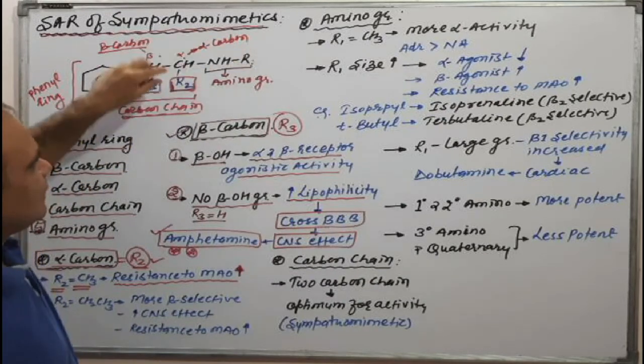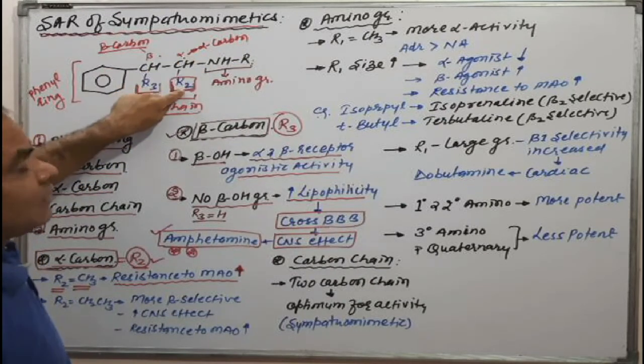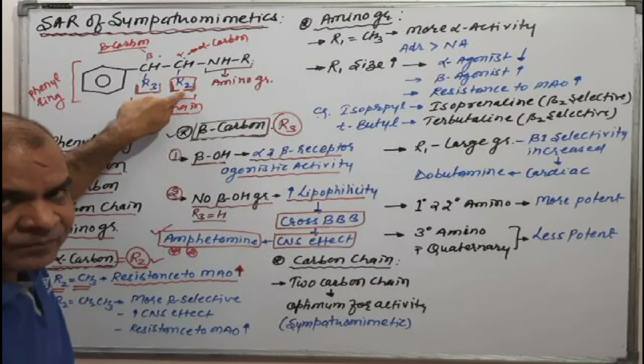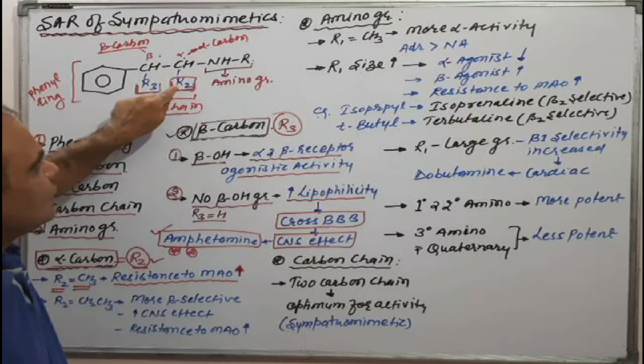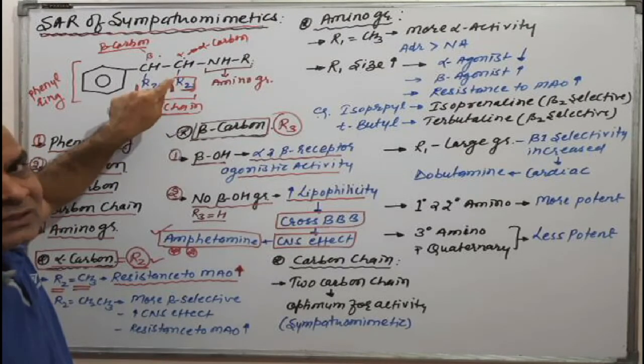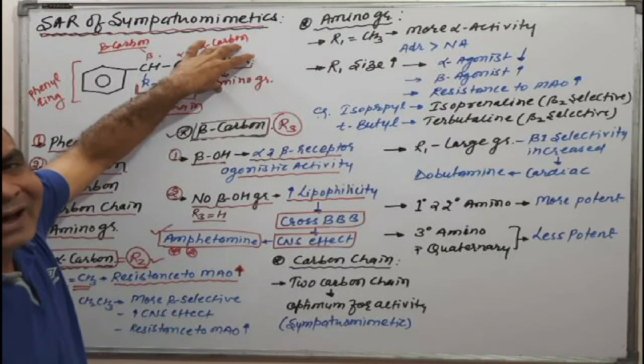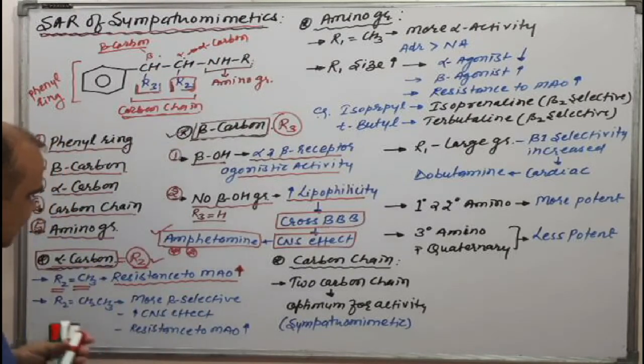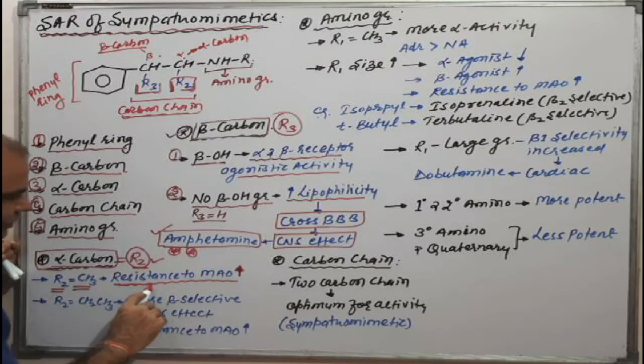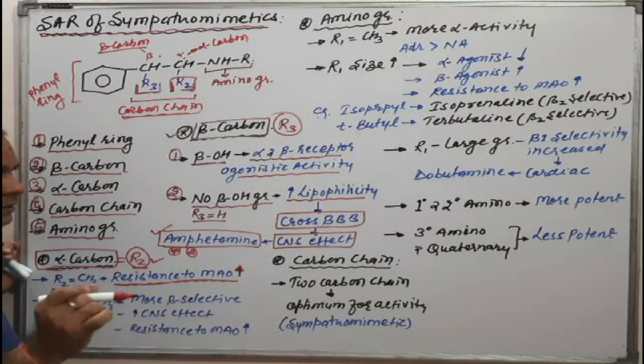If we put the CH3 substituent near the amino group, that methyl group interferes with the MAO action. That's why it increases resistance to MAO. I think it will be clear.